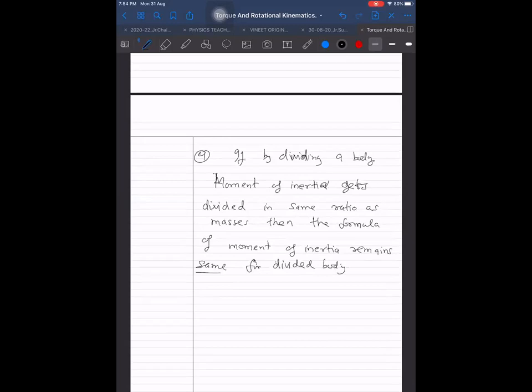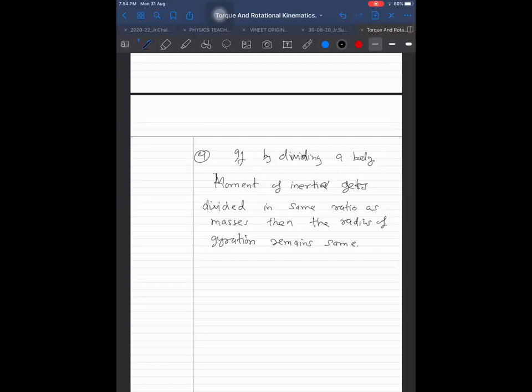If by dividing a body, moment of inertia gets divided in the same ratio as the masses, then the formula of moment of inertia remains same. Or I can say, then the radius of gyration remains same. Now let us understand this part here.